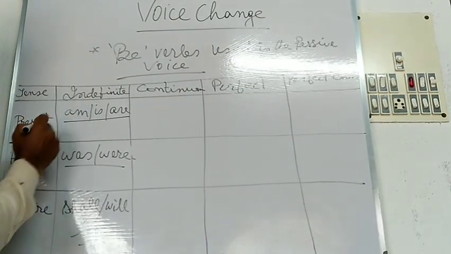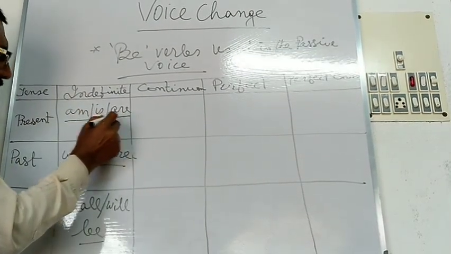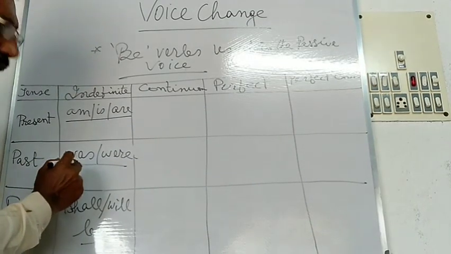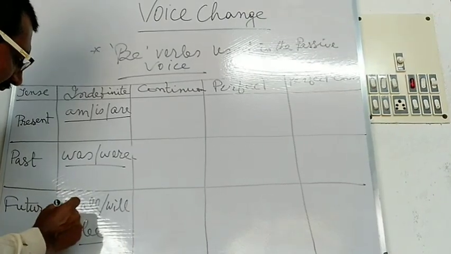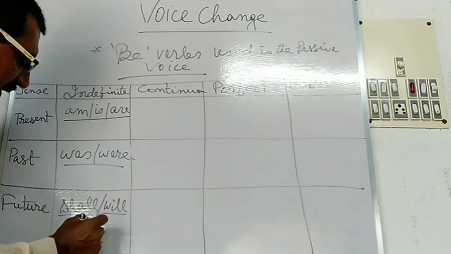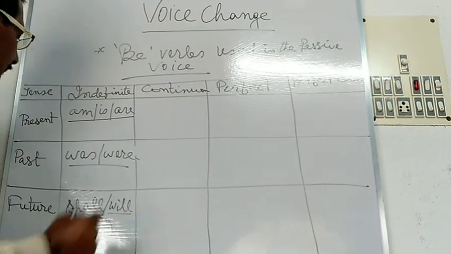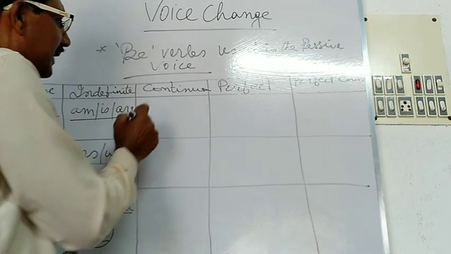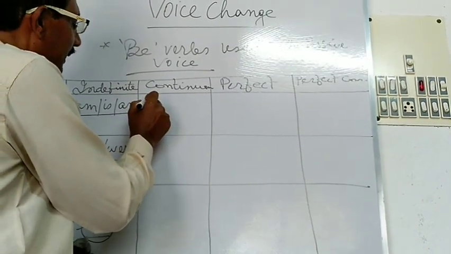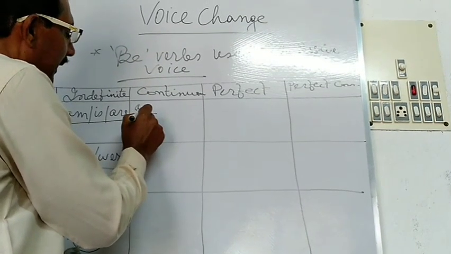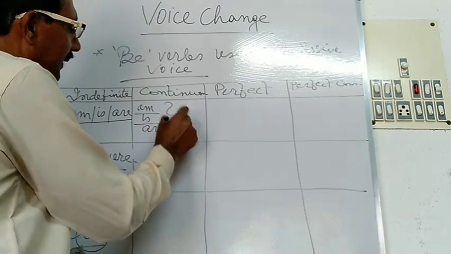In the present indefinite form, you will see the verb am or is or are will be used. In the past indefinite form, was or were will be used. And in the future indefinite form, shall or will, then be will be used. In the present continuous tense, you will have to use am or is or are, then being.